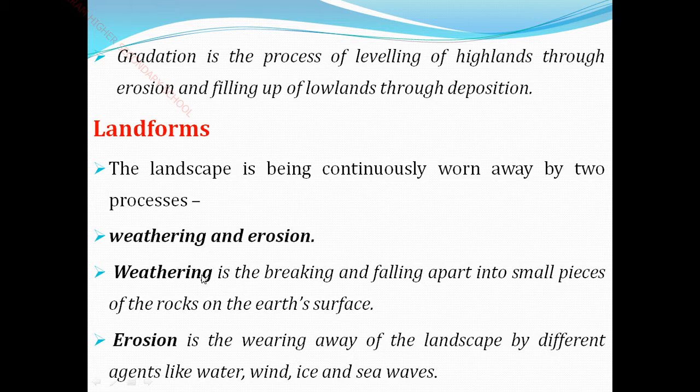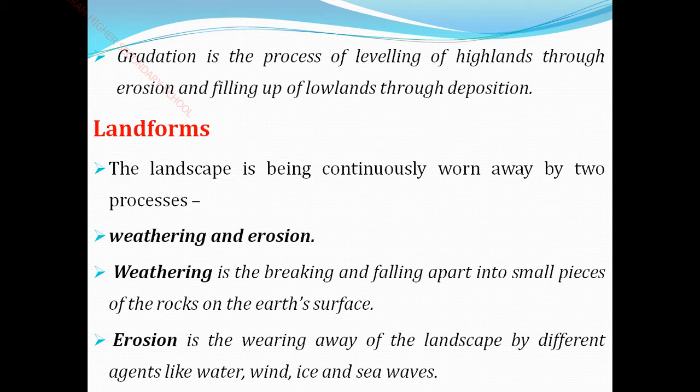So weathering is the breaking and falling apart of rocks into small pieces. The next one you see is erosion.